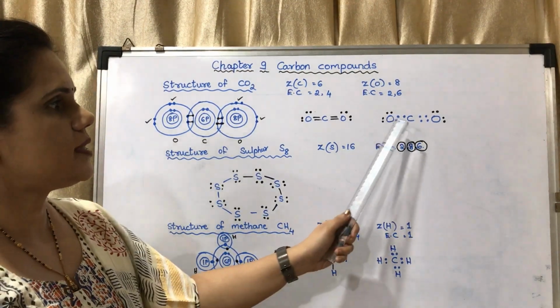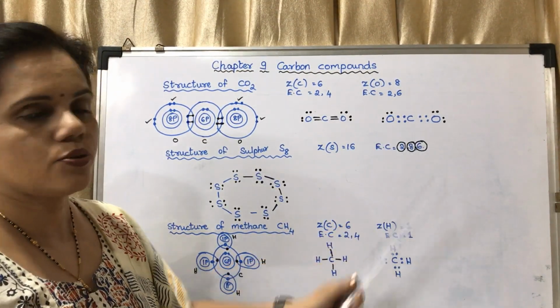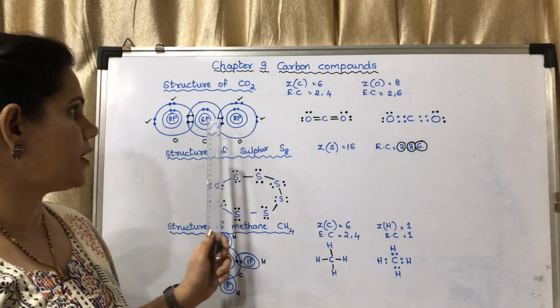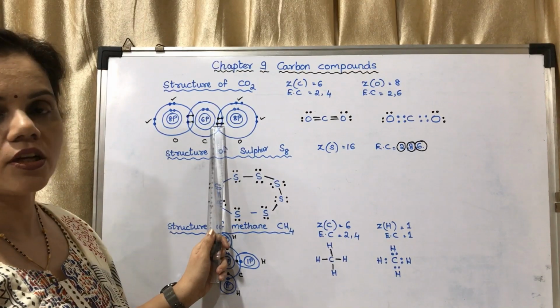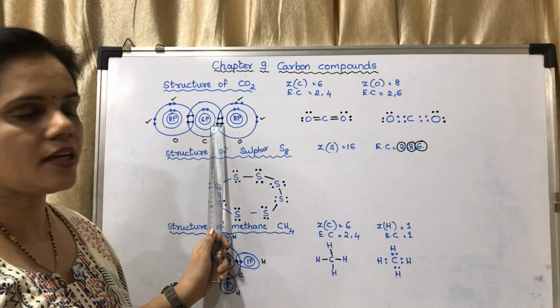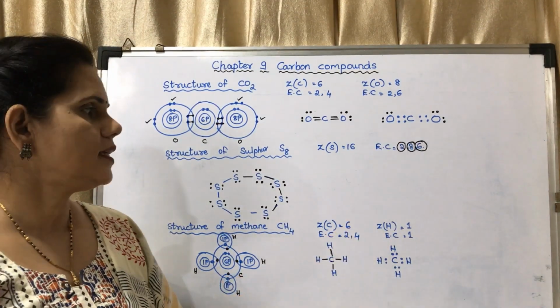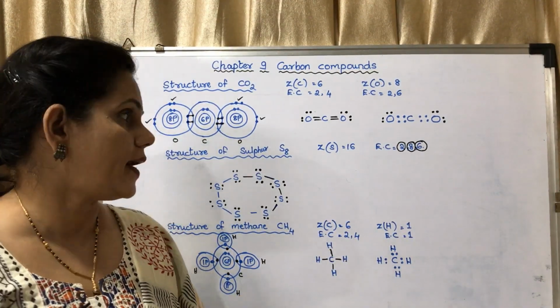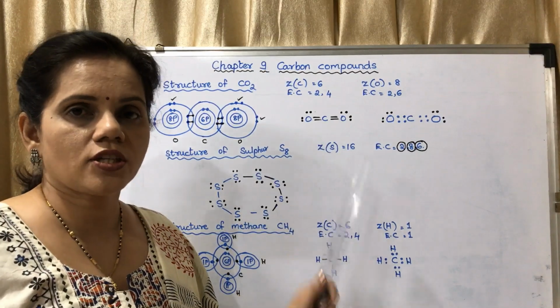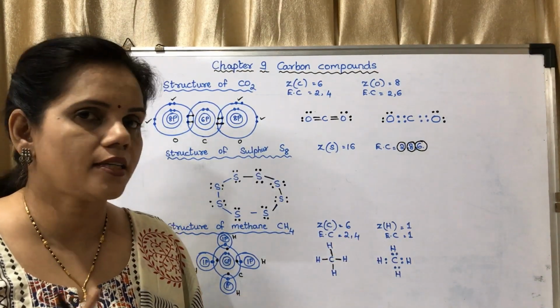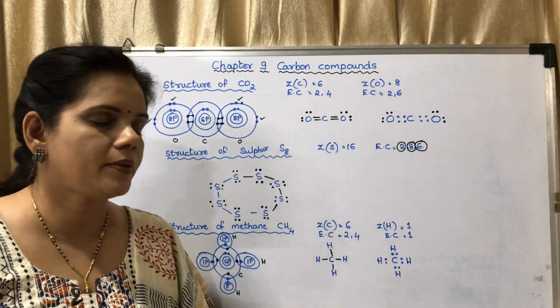Electron dot structure, you may see here there are 4 electrons which have been shown because there are 2 pairs of electrons taking part. So those electrons have been shown. This is a double bond. Now you may note that in a line structure there are lines, but in an electron dot structure there are no lines. Okay, you may keep in mind.